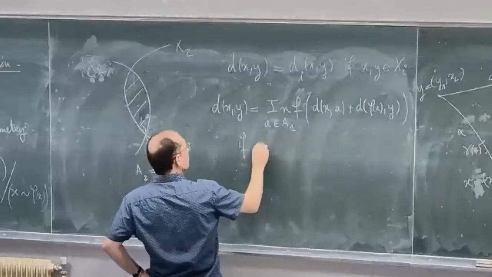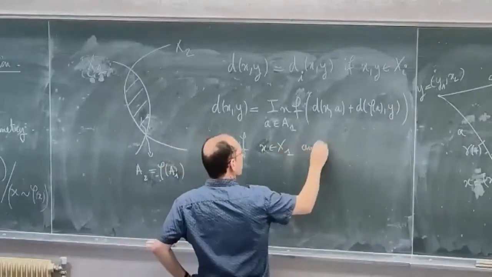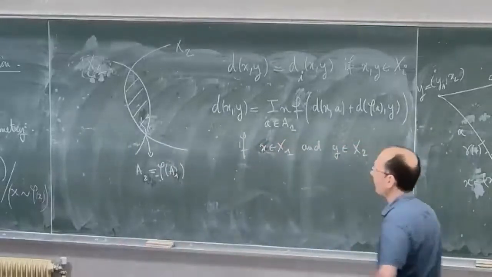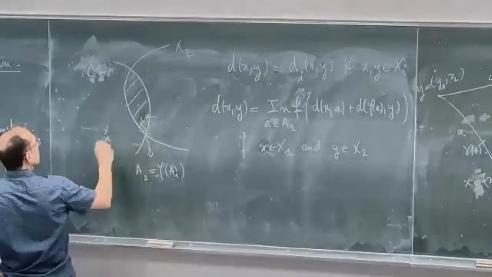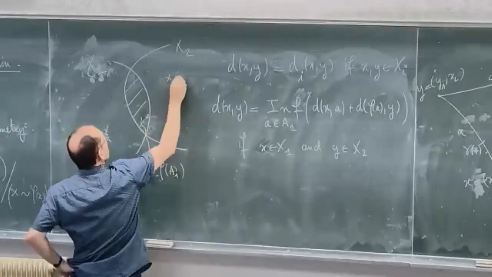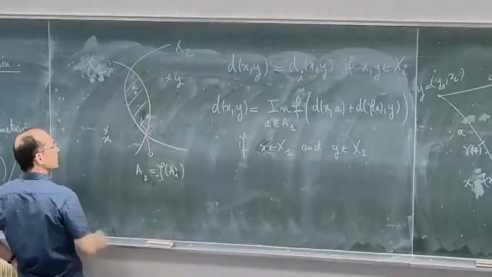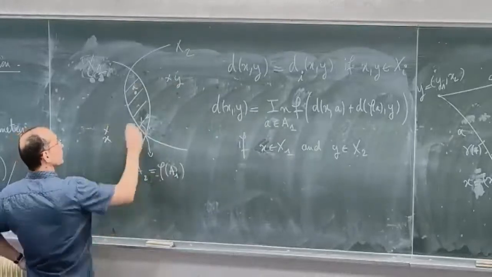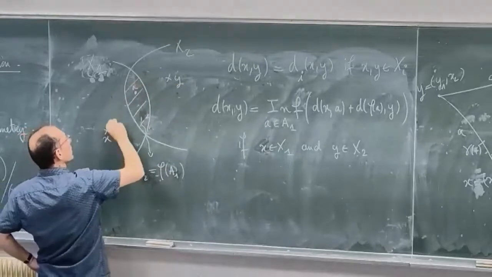And this is if x belongs to X1 and y belongs to X2, right? So here, if I have x in X1 and y in X2, and pick some a in A2, this is phi of a, and phi of a is the same thing.